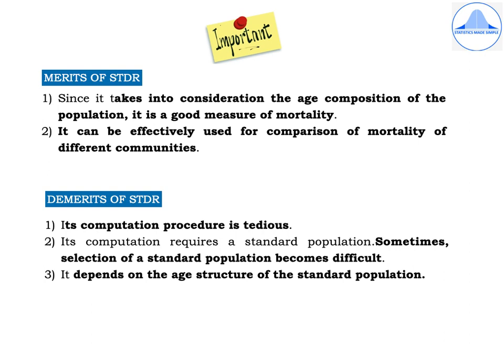Two of the merits of STDR are, firstly, it takes into consideration the age composition of the population and hence it is a good measure of mortality. Secondly, it can be effectively used for comparison of mortality of different communities. Demerits of STDR are, first one, its computation procedure is tedious. Second, its computation requires a standard population and sometimes selection of a standard population becomes difficult. Third, it depends on the age structure of the standard population.